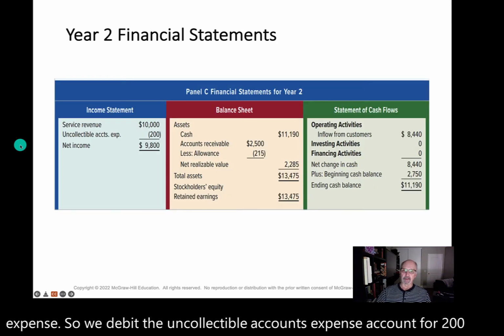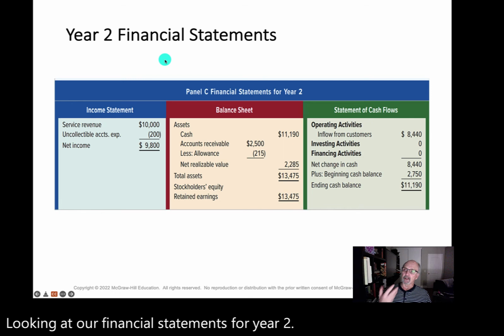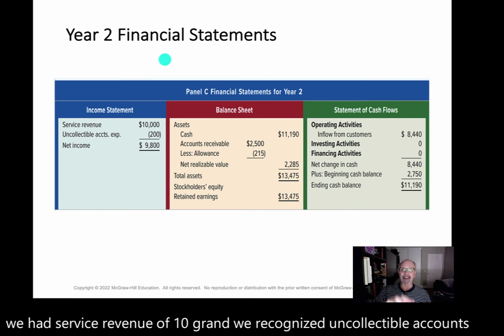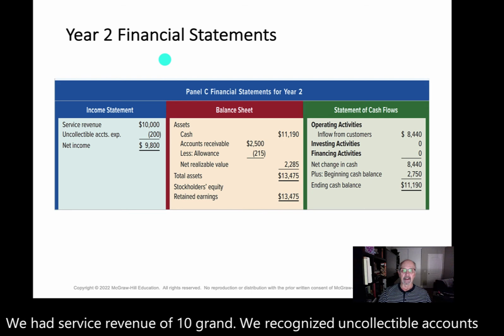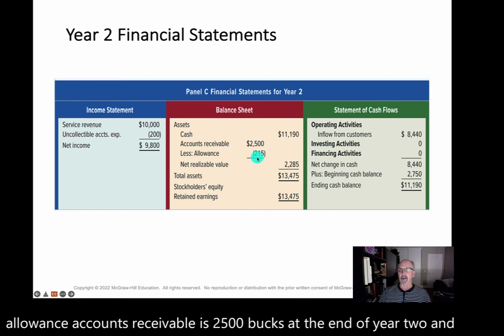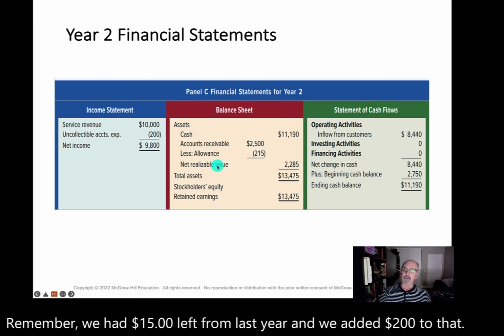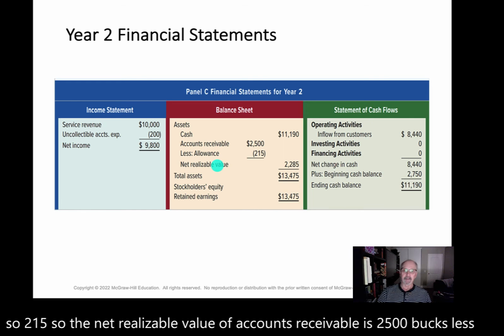Looking at our financial statements for year 2, we had service revenue of 10 grand. We recognized uncollectible accounts expense of $200 against that revenue, leaving us a net income of $9,800. Now notice, accounts receivable is $2,500 at the end of year 2, and the allowance account has $215. Remember, we had $15 left from last year, and we added $200 to that. So the net realizable value of accounts receivable is $2,500 less $215, or $2,285.